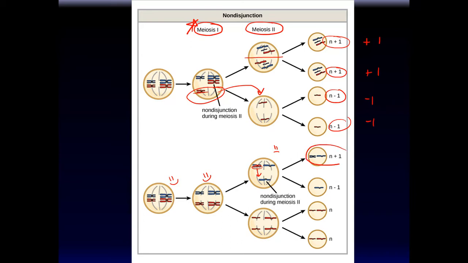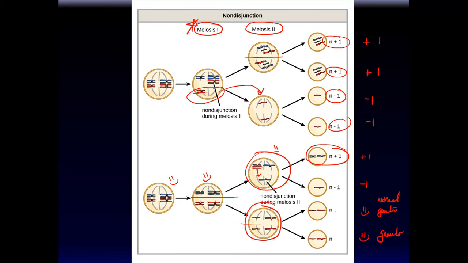So it has one extra chromosome, and this one lost a chromosome. But this cell was not affected by this. This problem occurred over here, this one is unaffected, so this will still produce two normal cells, so it will produce two normal gametes. These are the normal gametes.